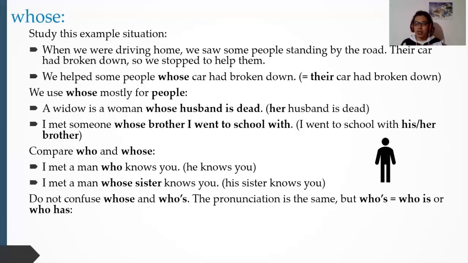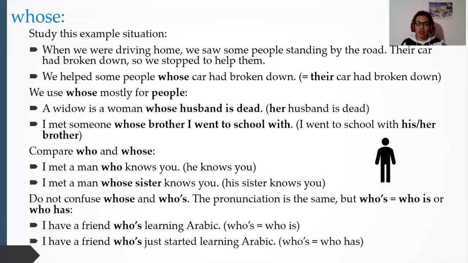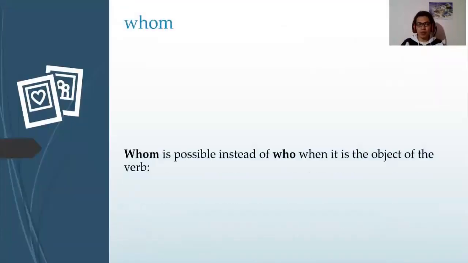Do not confuse whose and who's. The pronunciation is the same, but who's is the same as who is or who has. I have a friend who's learning Arabic. Who's is the same as who is. I have a friend who's just started learning Arabic. Who has. I have a friend whose sister is learning Arabic. Can you see the difference? Whose sister? Cuya hermana.